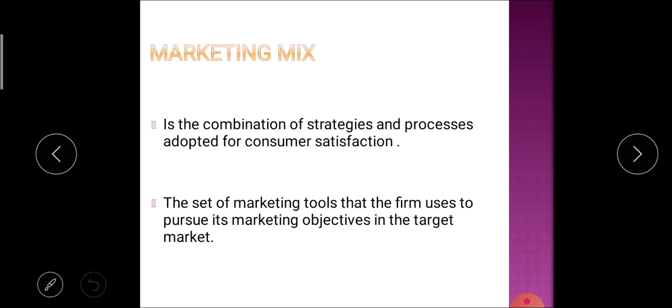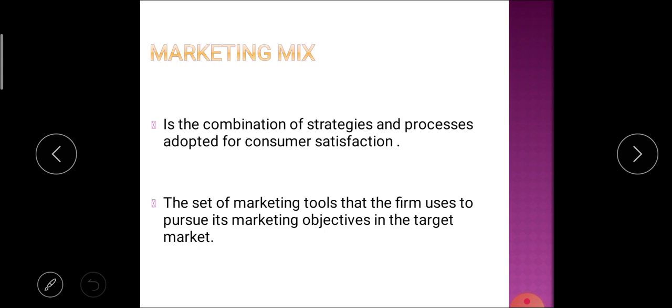Or the marketing mix is the set of marketing tools that the firm uses to pursue its marketing objective in the target market. That means whatever marketing tools are used for satisfaction of the consumer, to achieve the different marketing objectives of target markets, are known as the marketing mix.